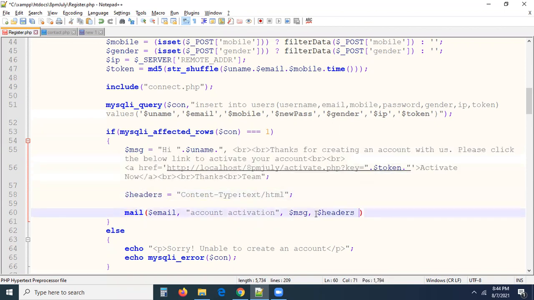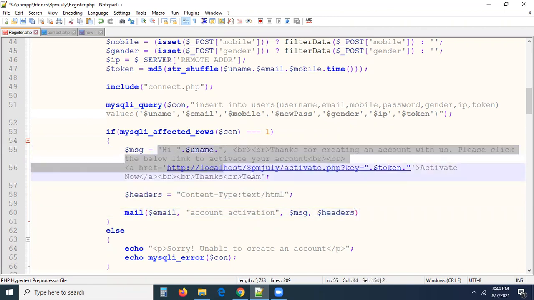Without that, mail will go, but the problem is this information will be displayed as it is on the mail. HTML tags display should look like HTML only, right? So this plain text, how you're able to see it, in the same manner you're going to see it in your email inbox also. This is all about it, guys.